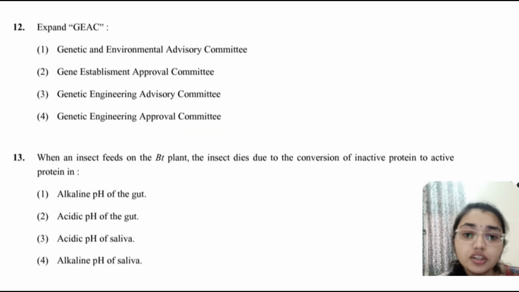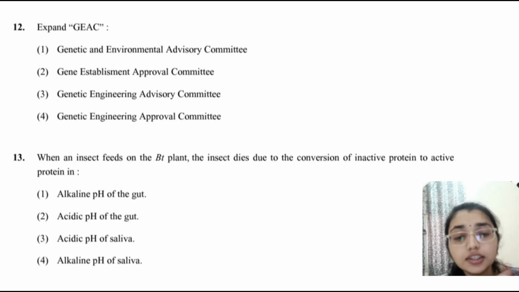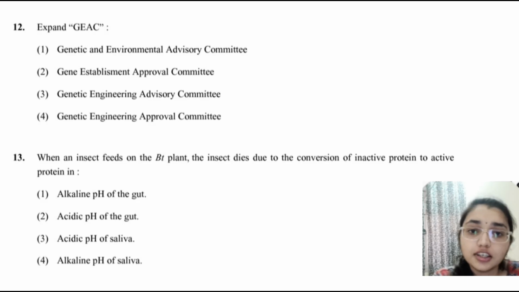Next is, when an insect feeds on the Bt plant, it dies due to which cause, that is the alkaline pH of the gut. Bt toxin becomes active in the alkaline pH of the insect gut.